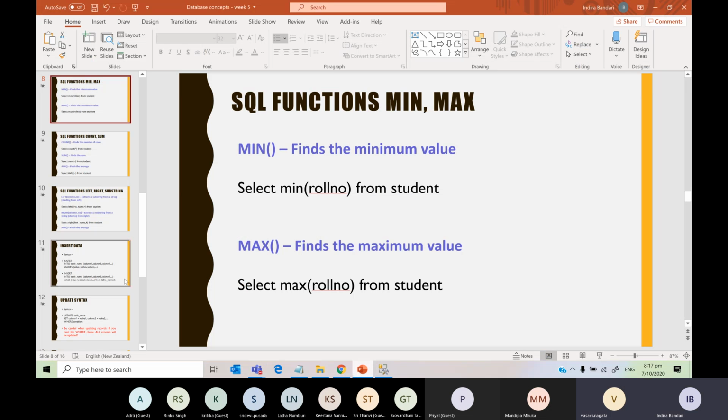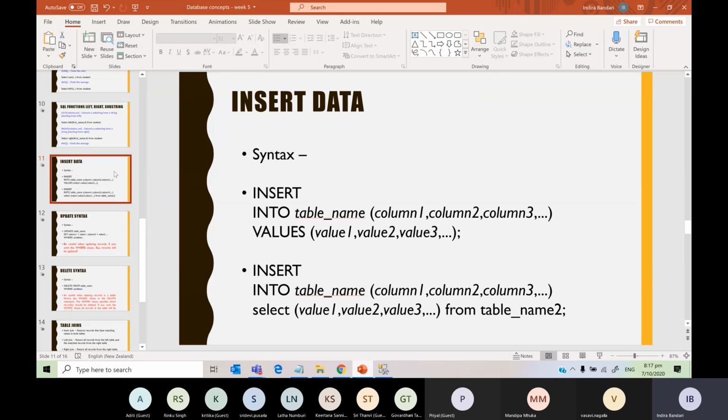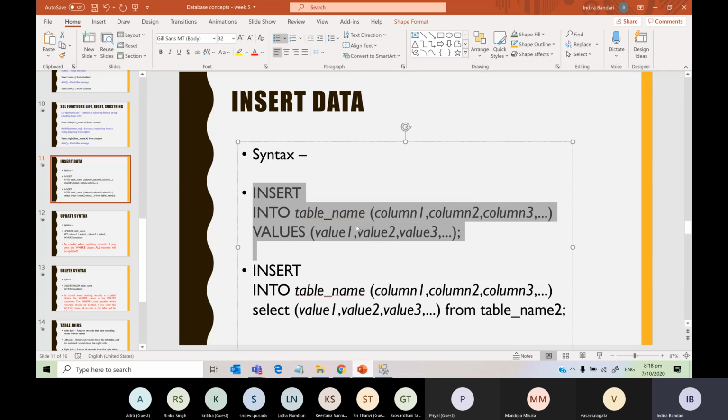Okay, so now let's go. This is the 5th week's PowerPoint, which I'm going to send you. Here this has most of the recap of all the other weeks, so you can go through this. Here you have the syntax, for whoever asked what the syntax is. This is the general syntax for insert data.